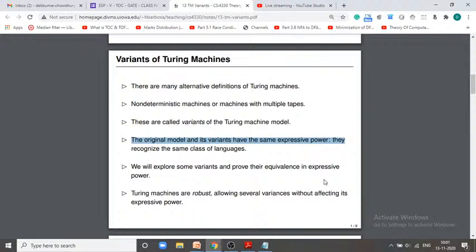You see, in case of finite automata, how many variants do you have? Finite automata with output and finite automata without output. With output are of two types, Mealy and Moore, and without output are of two types, deterministic and non-deterministic finite automata. So there are only four variants. In case of pushdown automata, there are only two variants, deterministic and non-deterministic. In case of linear bound automata, deterministic and non-deterministic. But in case of the Turing machine, there are lots of variants. That's why the Turing machine is so robust, without affecting its expressive power.